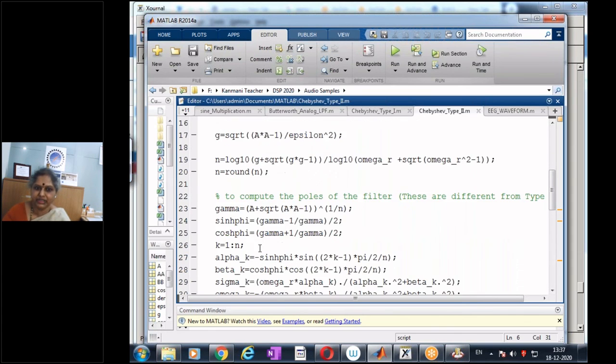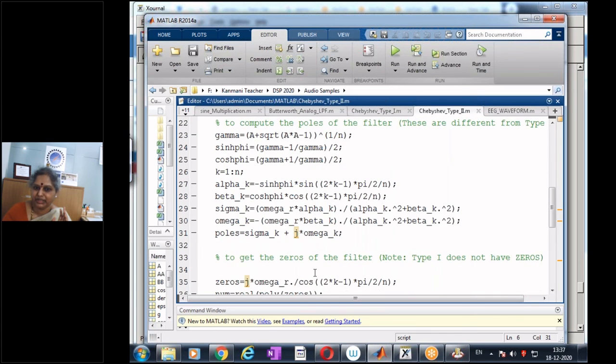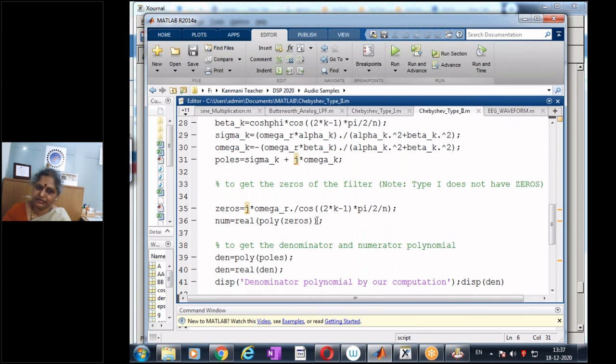Now the difference comes in. Now the gamma is different. Gamma is now given by a plus square root of a square minus 1, whole to the power of 1 by n. Sine hyperbolic phi, cos hyperbolic phi. Then I get alpha k, beta k. Then I get my real and imaginary components of my poles, sigma k and omega k. And my poles are given by sigma k plus j omega k. Taking these locations of the poles, I then get the polynomial.